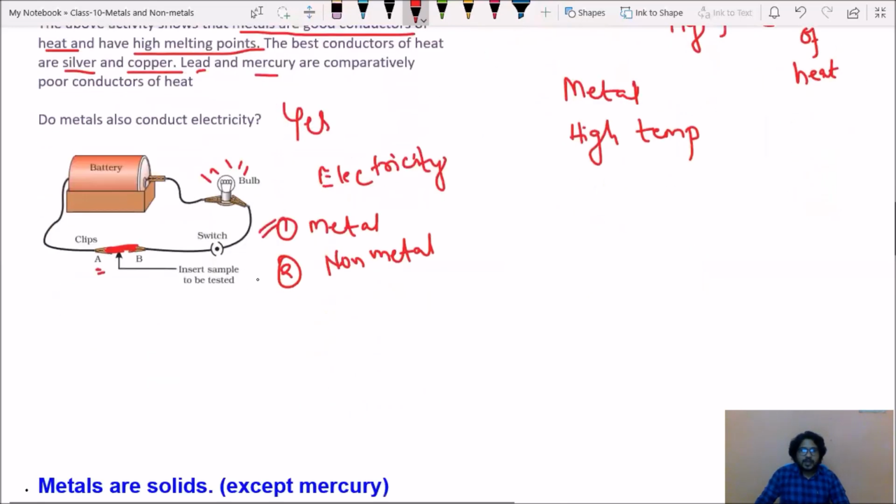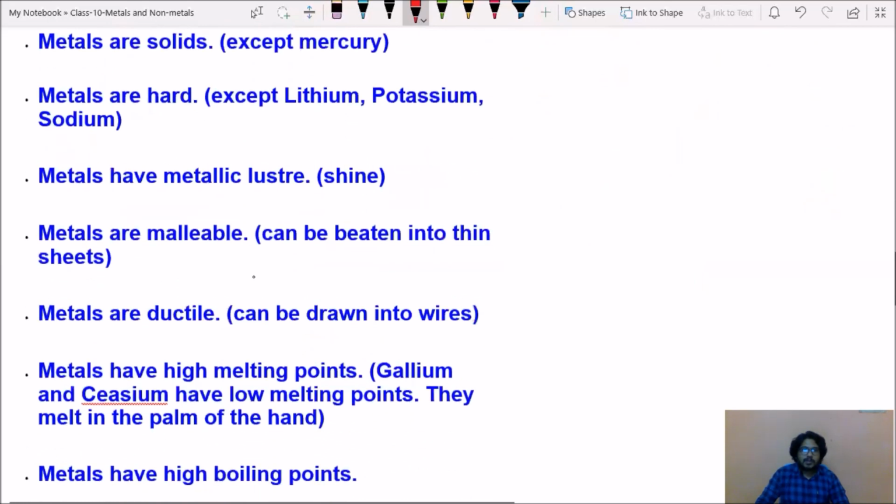So let us try to revise this one. Metals are solids. Maximum all metals are solids and metals are rigid. And there is some exception, that is mercury. Next, metals are hard. I told you that is rigid. Maximum metals are hard in nature, but lithium Li, potassium K, sodium Na, we can easily cut with a knife. So these three metals are not hard.